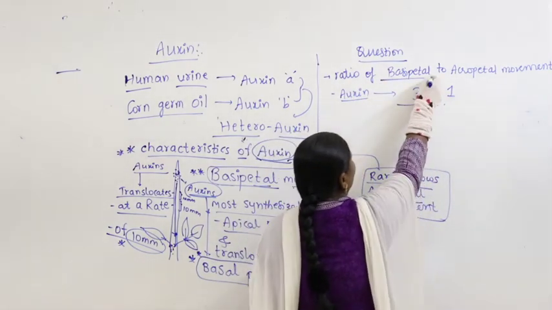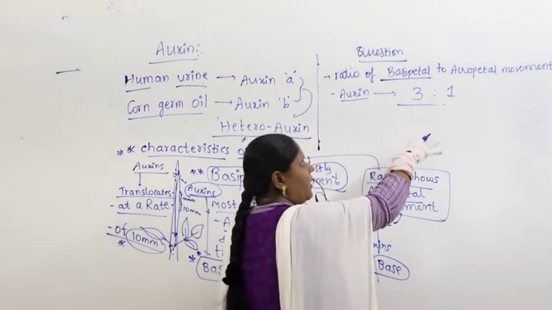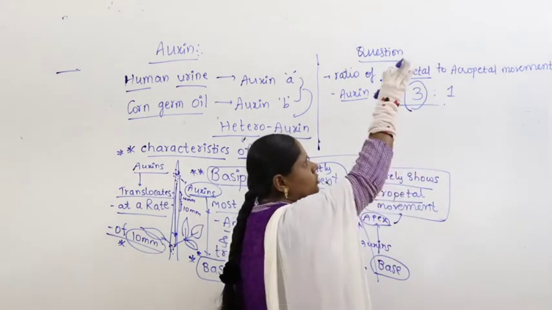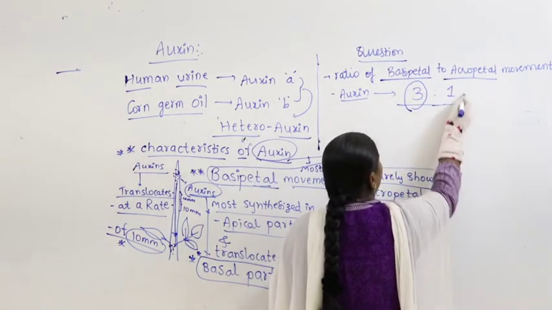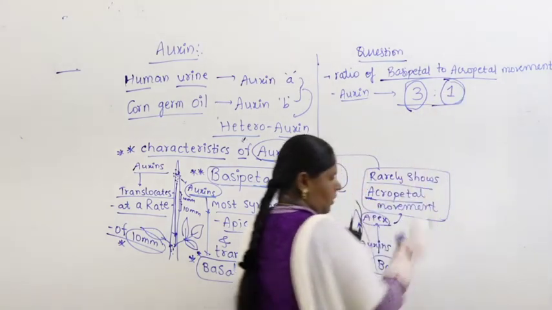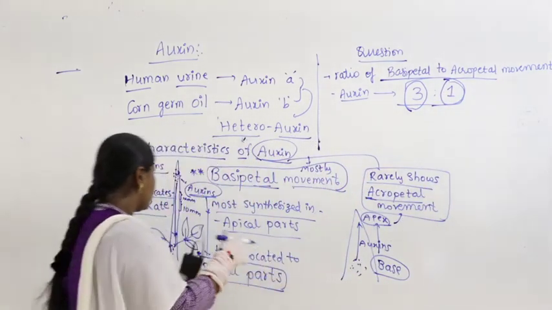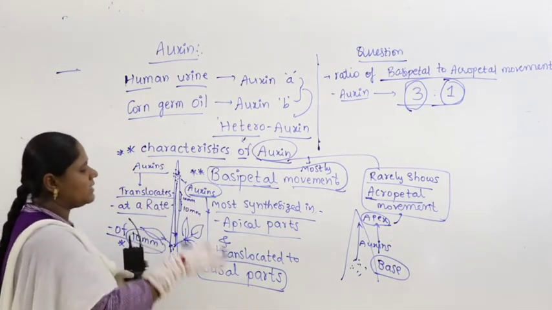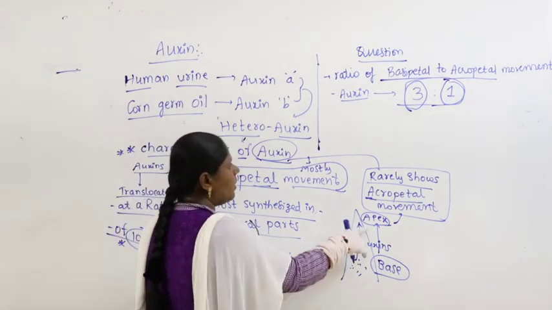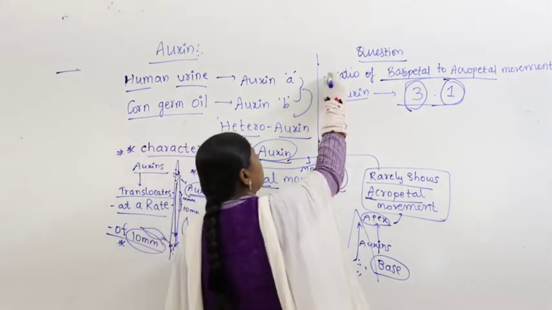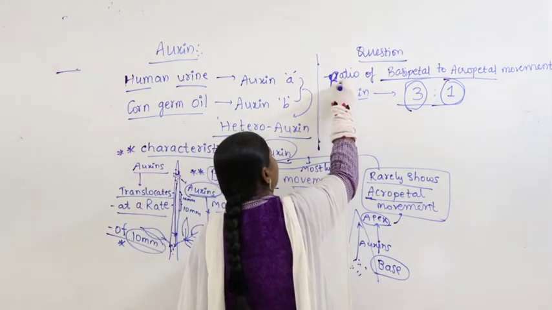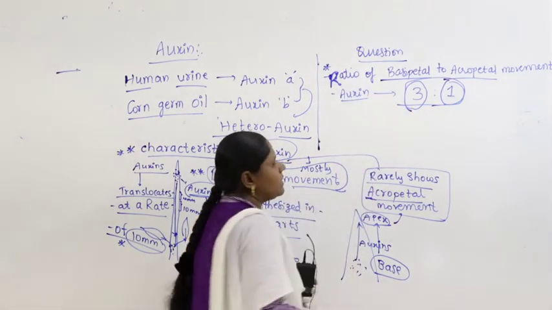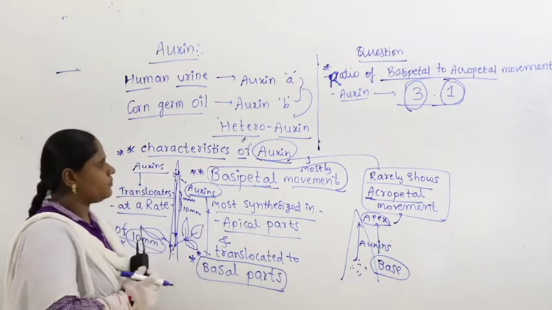How many times is it moving towards the base? Rarely. For every 3 times it moves towards the base, 1 time it moves to the apex. So this is the ratio 3:1. If it moves 3 times from apex to base, there is a chance it moves 1 time from base to apex. So this is a question which you have to remember. Ratio of basipetal to acropetal movement of auxin is 3:1.